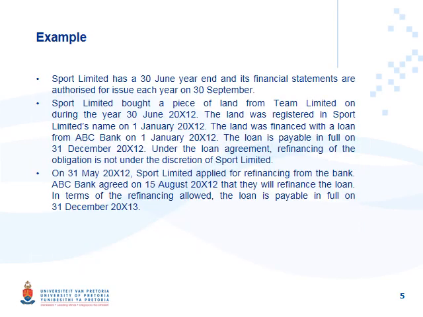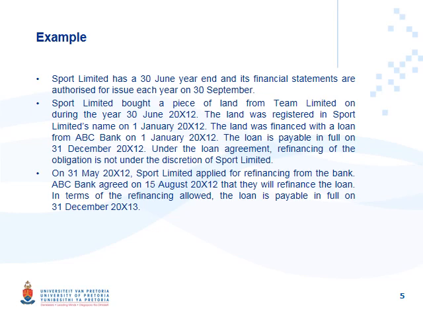Let's look at an example of Sport Limited. Sport Limited has a 30 June year end and its financial statements are authorized for issue on 30 September. These dates are very important. In a theory question, there are a lot of things that you need to identify that trigger certain theory criteria, and this will lead you in what you need to discuss for this theory question.